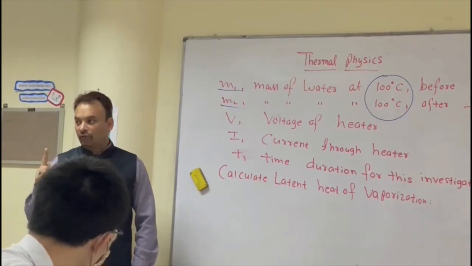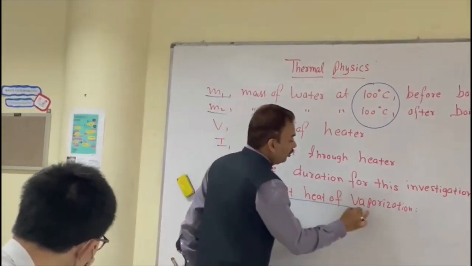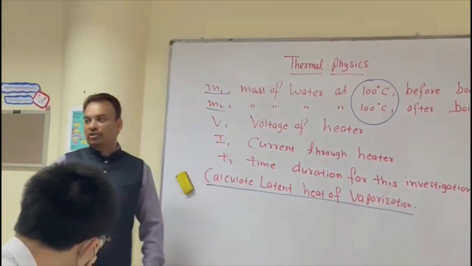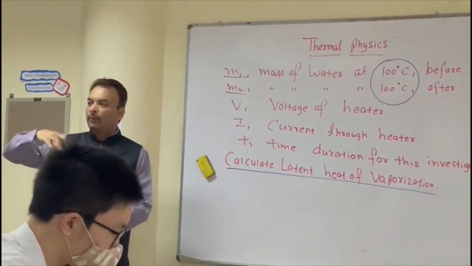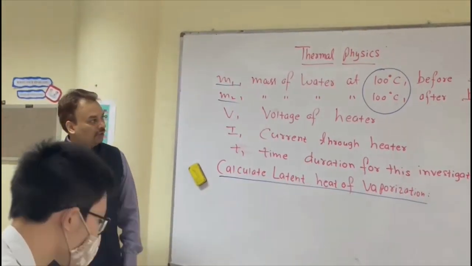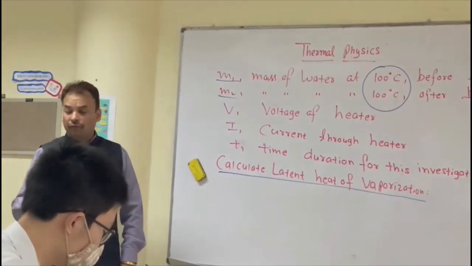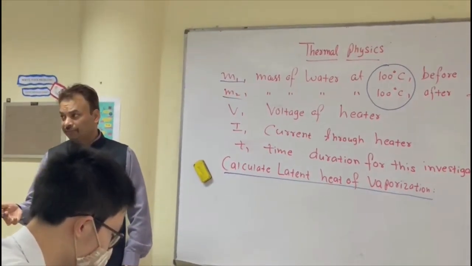Clear? When temperature remains constant for two different masses, then without any hesitation, without having a second thought, directly apply the formula of latent heat of vaporization, or latent heat of fusion. But because this question is about vaporization, because 40 gram is evaporated in this process, we will apply the formula of latent heat of vaporization.